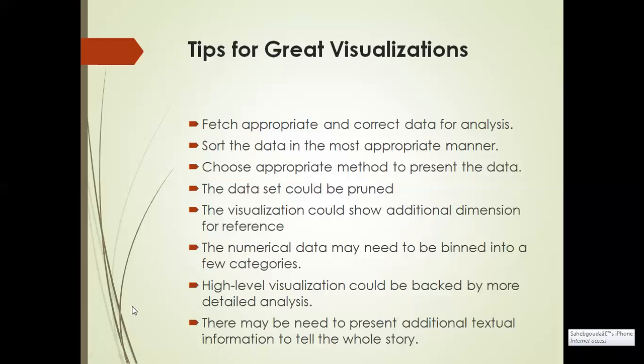The next is that numerical data may need to be binned into a few categories. For example, the orders per person were plotted as an actual value, while the order size was binned into four categorical choices. We have seen tiny, small, and so on. So, four categorical choices.